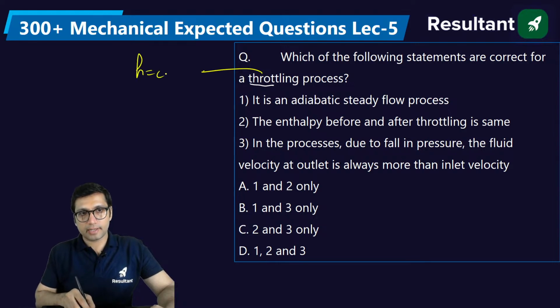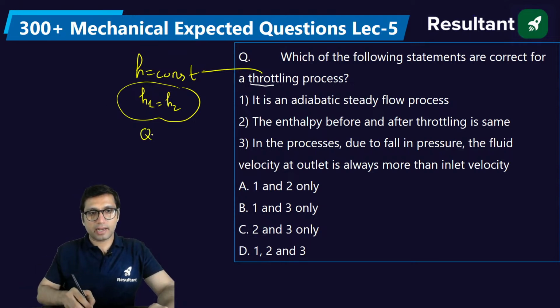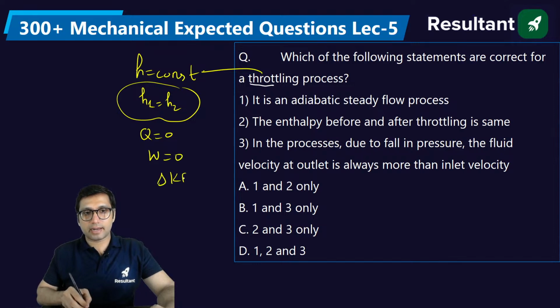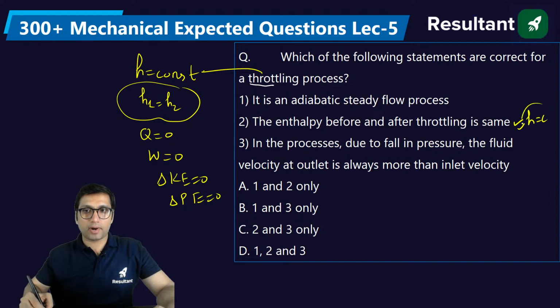Enthalpy remains constant, that means enthalpy before and after throttling is the same, right? But that is only possible if you follow some assumptions. The assumptions are the heat transfer should be 0, the work transfer should be 0, the kinetic energy changes are neglected, and potential energy changes are neglected. So if we are saying that in throttling enthalpy is constant, that is point number 2. If this has to be true, then this will not be true. Either of these two can be true, right?